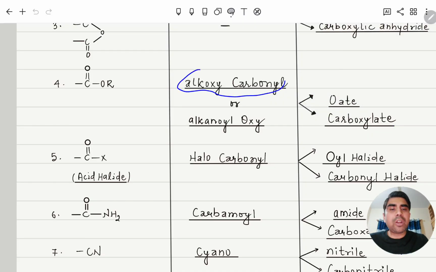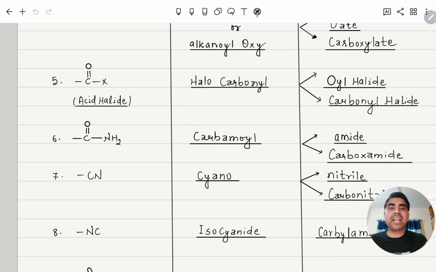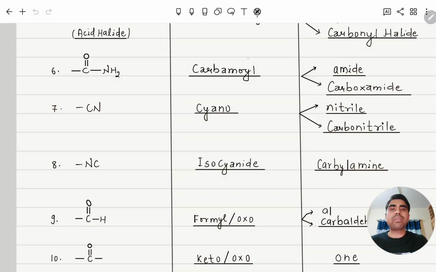The prefix will be alkoxycarbonyl or alkanoyloxy. We will see examples. Similarly here, acid halide. For acid halide, the prefix will be halocarbonyl or oyl halide when carbon is included. If carbon is not included, carbonyl halide. Similarly for amide, this is also a carboxylic acid derivative. The prefix will be carbamoyl and the suffix will be amide or carboxamide.